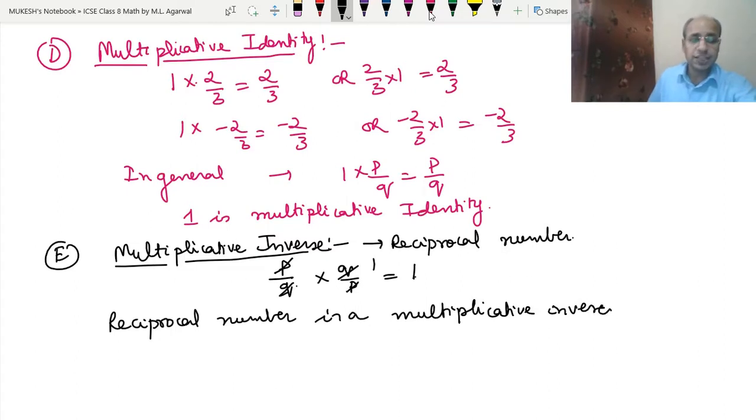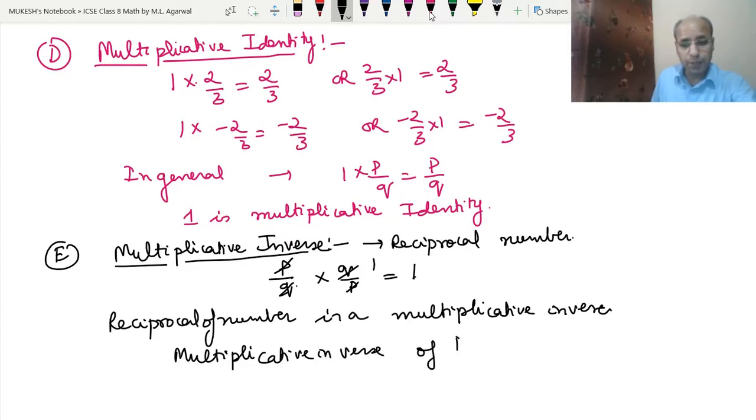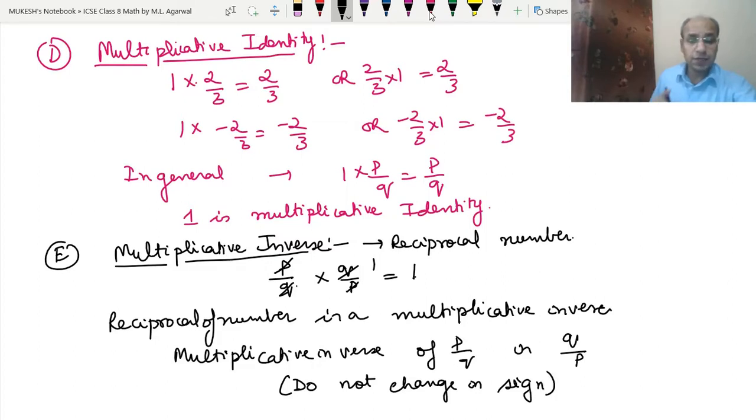So the reciprocal of a number is a multiplicative inverse. To find the multiplicative inverse of P upon Q, it is Q upon P. We do not change the sign here. See, in case of additive inverse we change the sign, but here we will not change the sign. We will just invert the number.